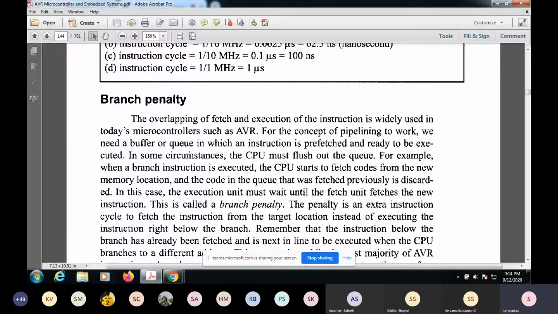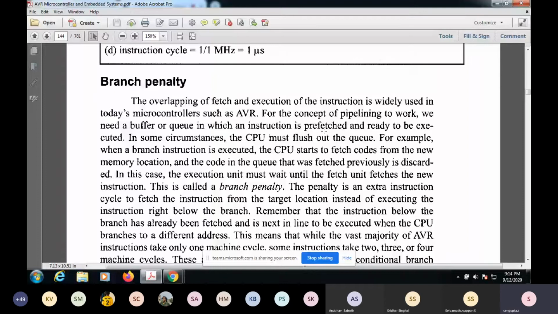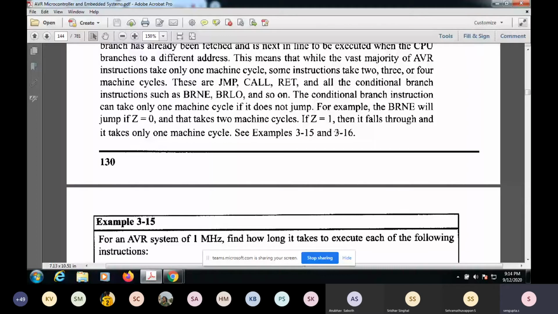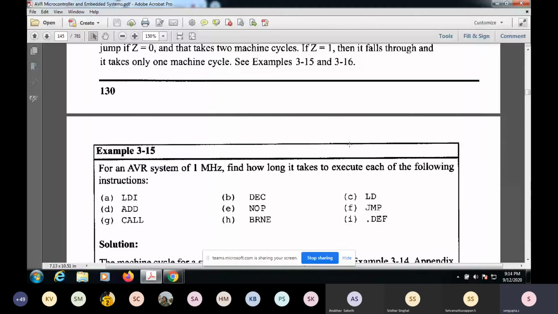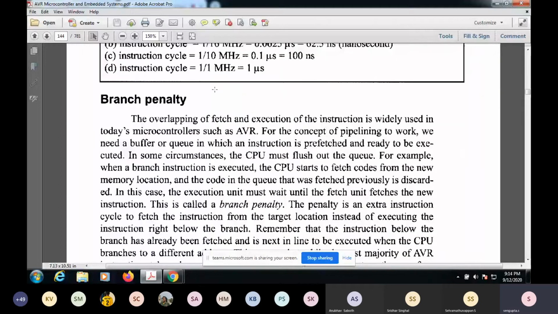This is again the branch penalty. There will be some delay because of the queuing factor, so there will be a delay in the instruction cycle. That's why you get this branch penalty. A branch means when you're going from one place to another, for example branch if not equal to something. There will be some delay here.